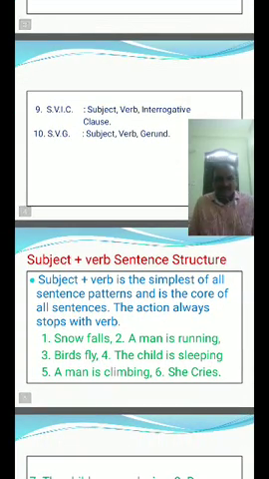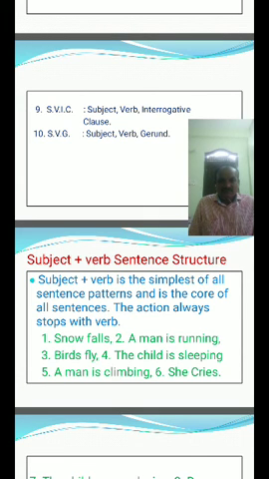This sentence structure is subject plus verb. Subject plus verb is the simplest of all sentence patterns and is the core of all sentences. The action always stops with the verb.